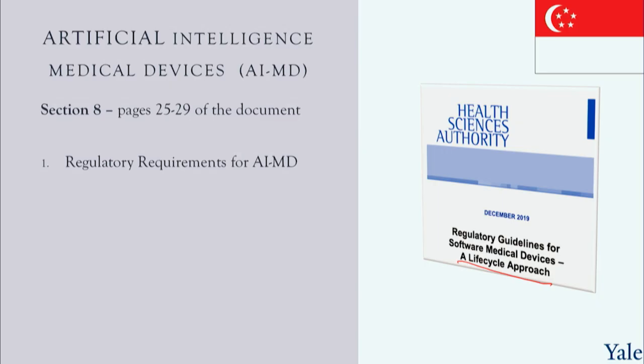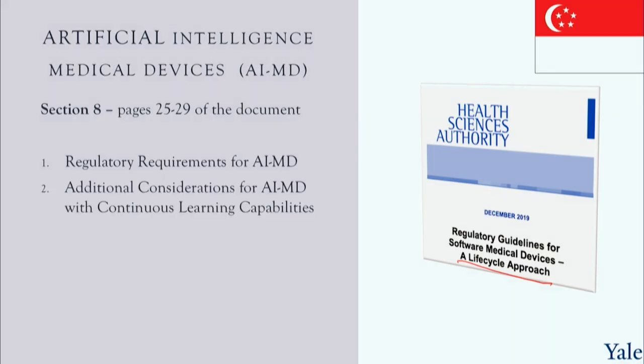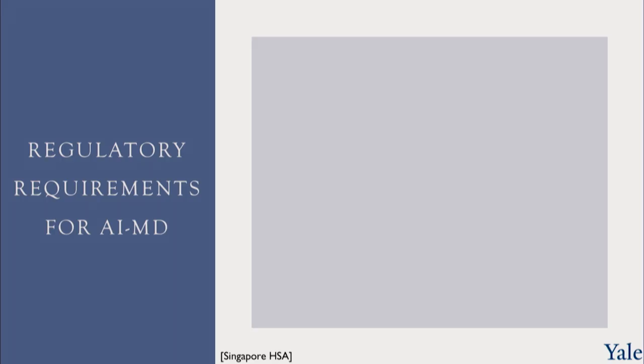And this breaks into three subsections. 8.1, regulatory requirements for AI-MD, artificial intelligence medical devices, basically software that uses artificial intelligence algorithms. Subsection 2, which is additional considerations for AI-MD with continuous learning capabilities, systems that learn from data and update as they go on, and then some issues about post-market monitoring of these devices in section 8.3.